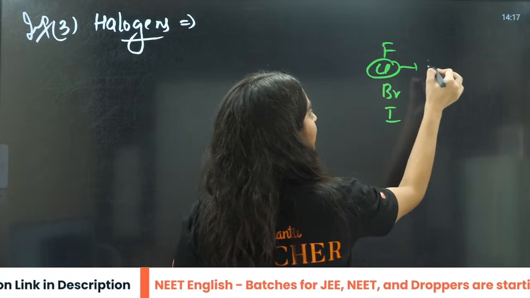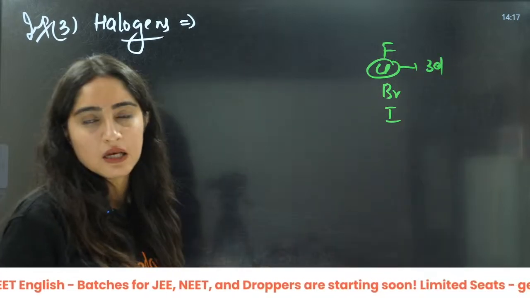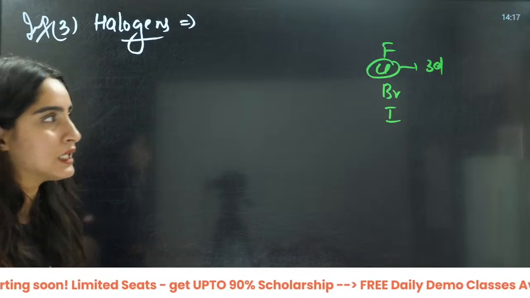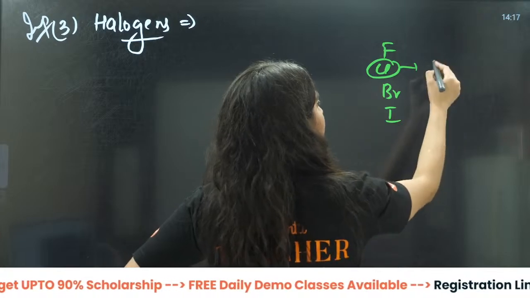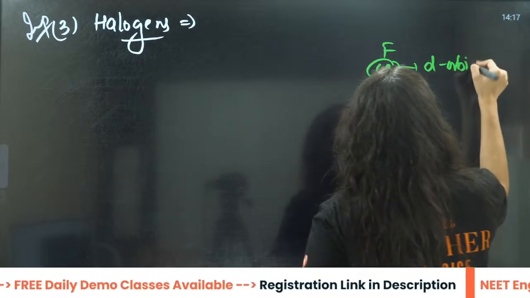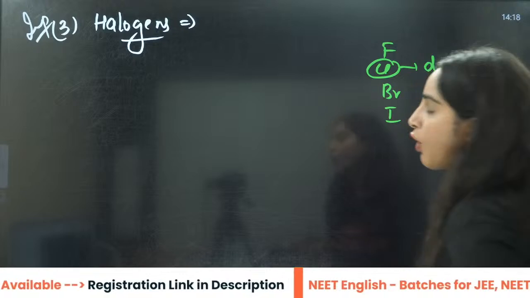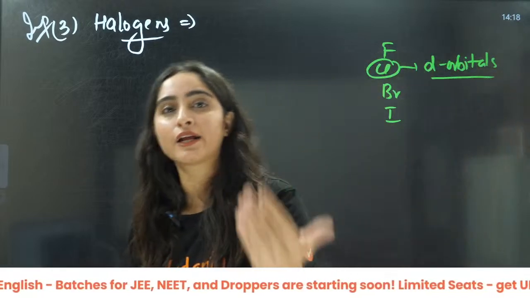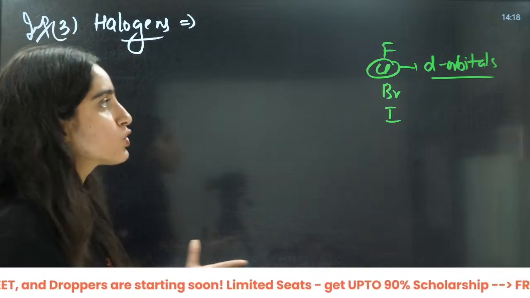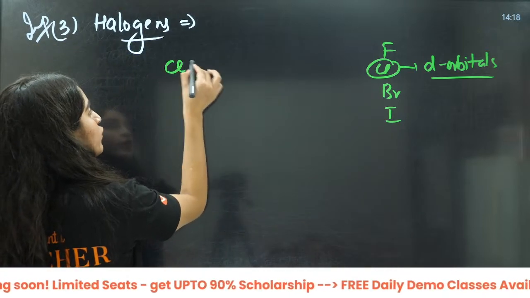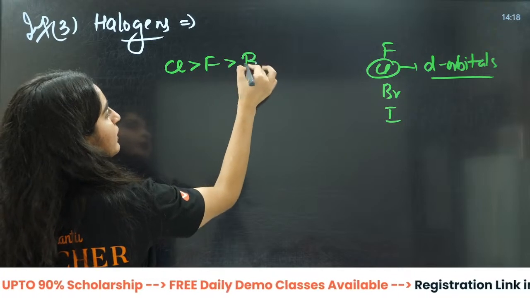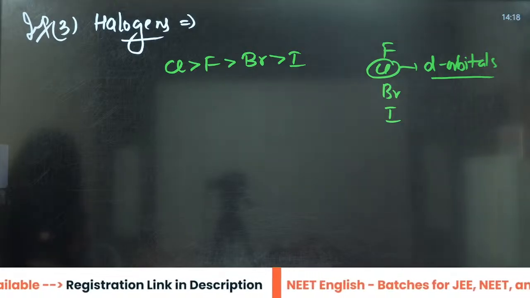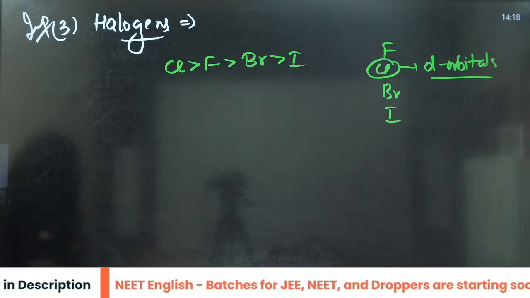In chlorine, you will have vacant 3d orbitals. Because of the vacant d orbitals, what will happen? They will have a tendency to gain the electron. That is why the order is chlorine, then fluorine, then bromine, then iodine. So this becomes the correct order.